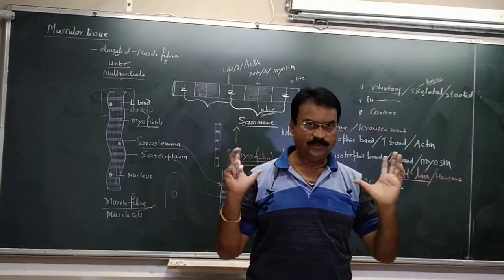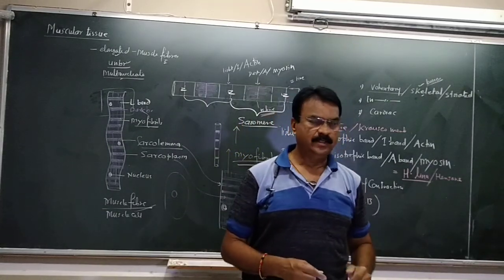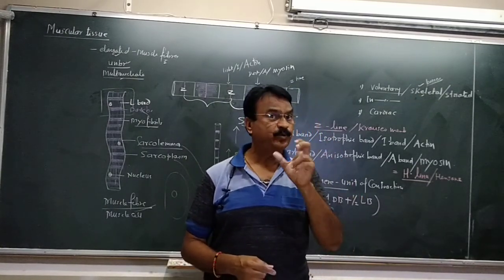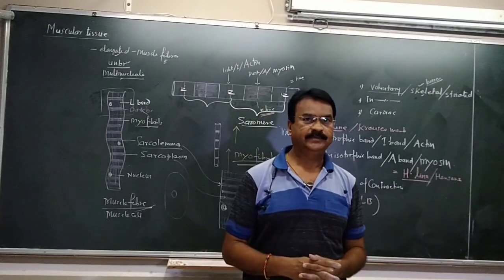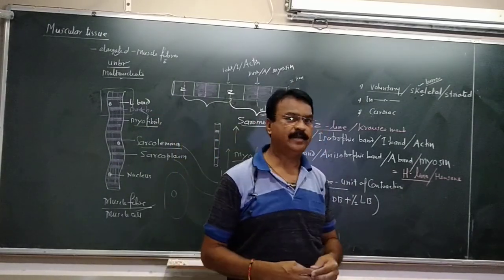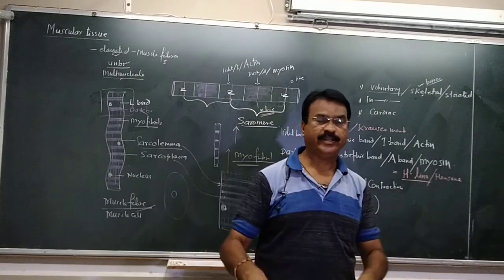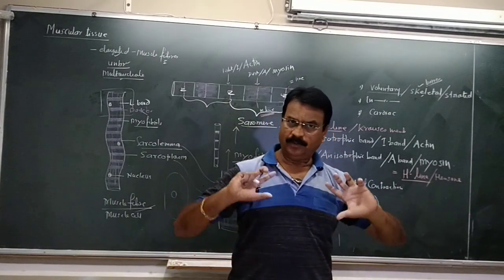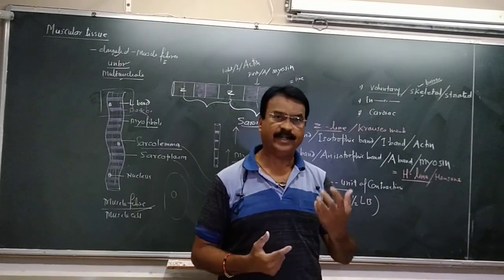This is present in the body parts where the skeleton is there. It is also present in our tongue because we can move the tongue by our own will. So it is responsible for the limbs movement. These striated muscles, because of the striations, or skeletal muscles, are helpful in the movement of the body parts. We can walk, we can run, we can hold things, we can lift anything, we can ride. So the muscles responsible for skeletal movements are called the skeletal muscles.